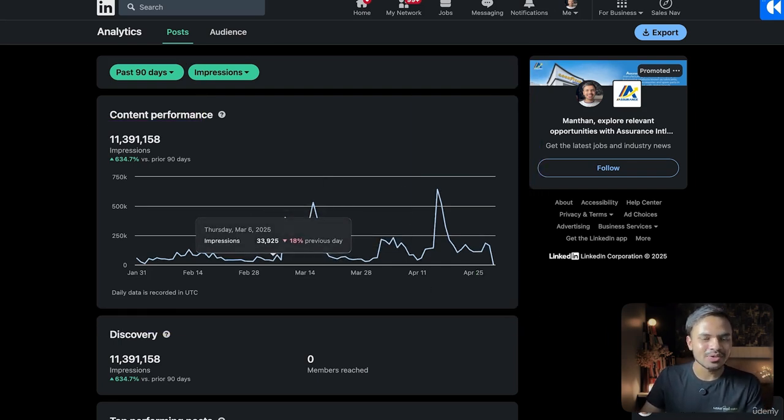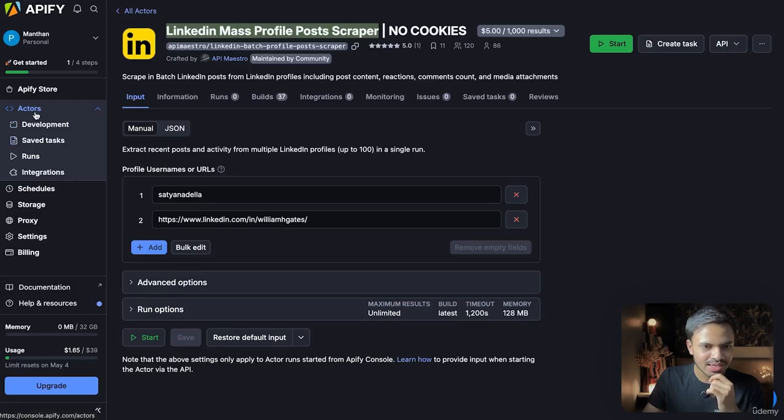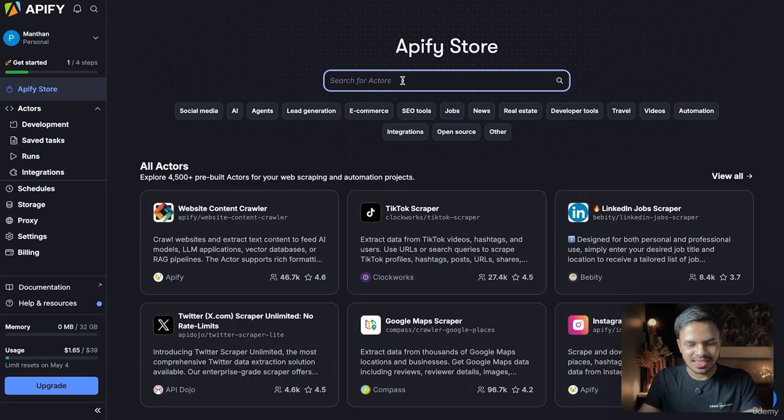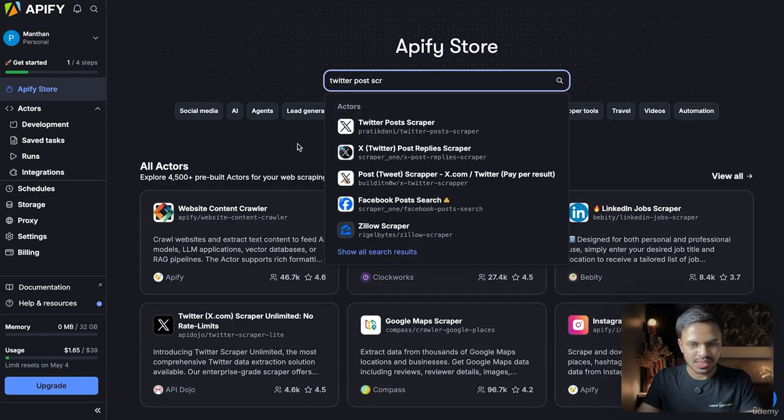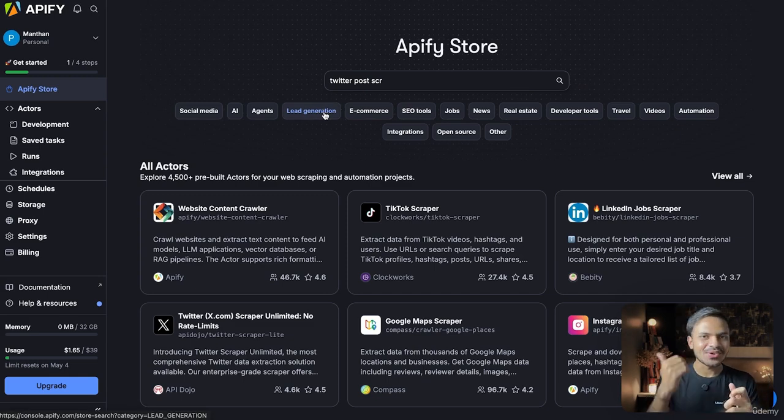So that's my use case, but you can easily use that for Instagram, you can easily use that for Twitter, etc. So let's go back to Apify. Let's go to Apify Store, and the same will be for TikTok, same will be for Twitter. So you can use this one, Twitter post scraper, and it will do the same that we just did for LinkedIn. The sky's the limit here. Just get creative and you're good to go.